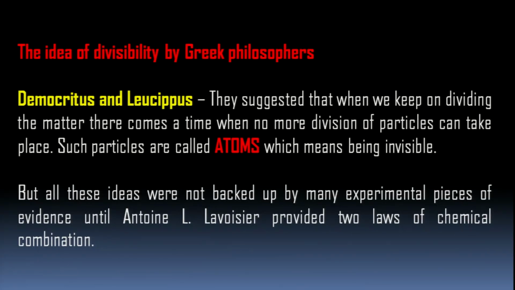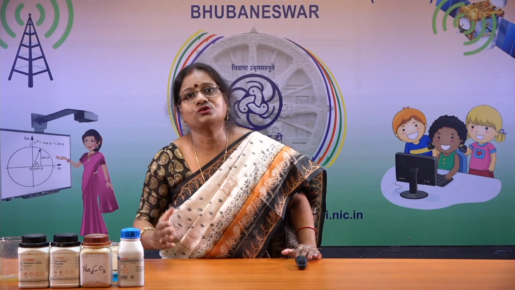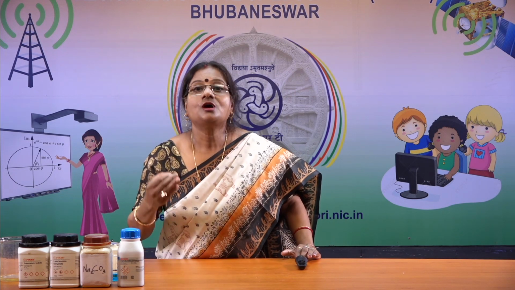But all these ideas were not backed up by many experimental pieces of evidence until Antoine L. Lavoisier provided two laws of chemical combination. Children, you know, science is a subject which doesn't go by philosophy of facts. It needs experimentation, observation, recording and all those things. Okay, children?